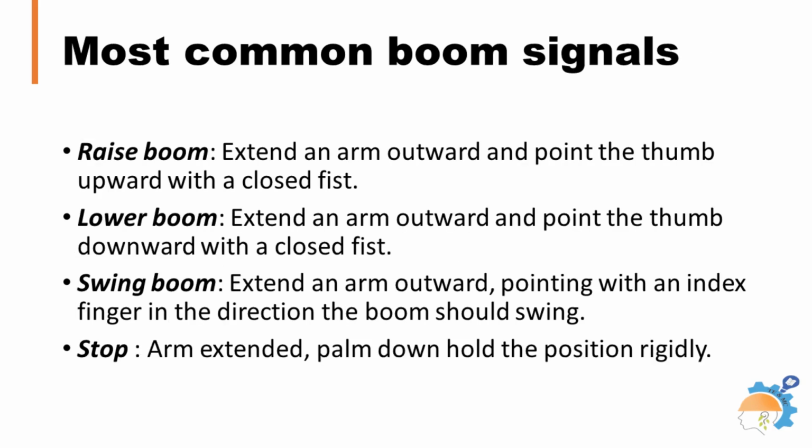Common boom signals are 3 in number, namely: Raise boom: extend an arm outward, and point the thumb upward with a closed fist. Lower boom: extend an arm outward, and point the thumb downward with a closed fist. Swing boom: extend an arm outward, pointing with an index finger in the direction the boom should swing. These are separately depicted in preceding slides of this tutorial for the benefit of the students.